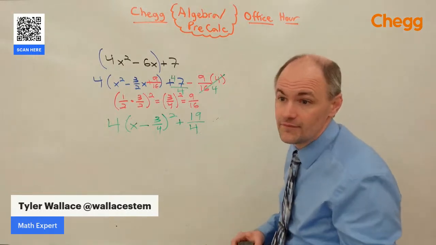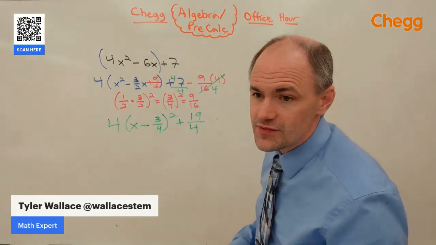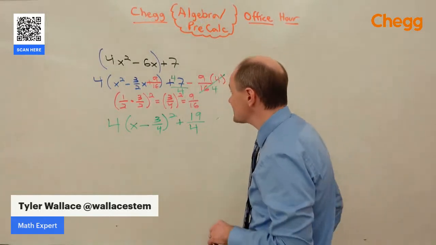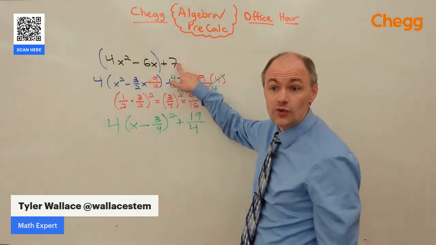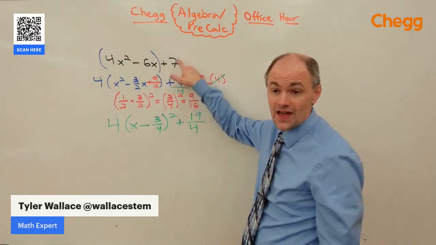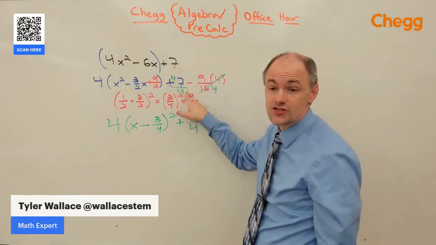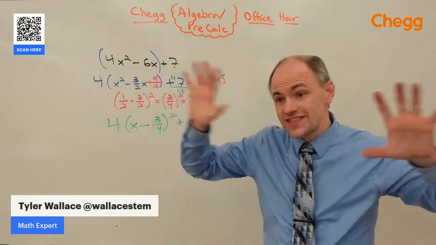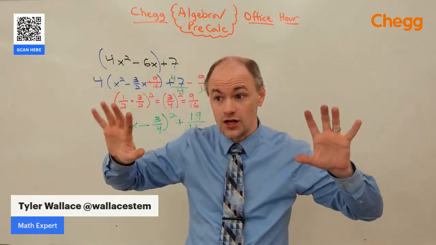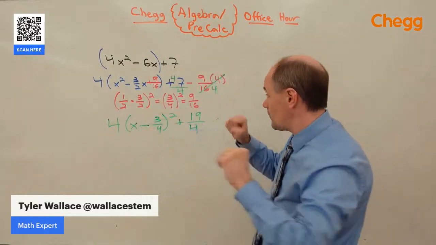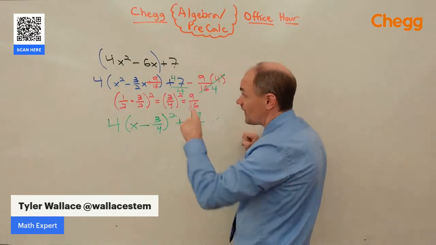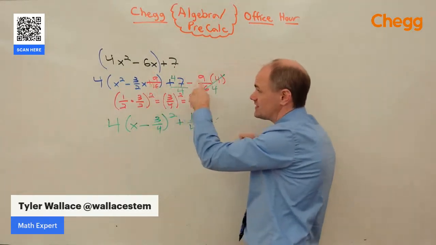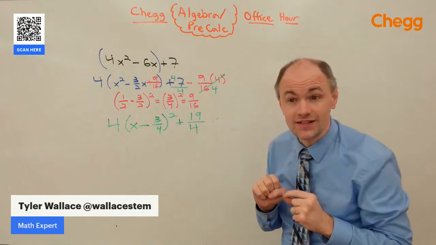All right. Why am I subtracting it from 7? Good point. So we want to stay balanced, right? There's a 7 here in the original problem. I didn't do anything special with that. That's from the original problem. So the idea is, since there's no equal sign, we can't do the same thing to two sides of the equal sign, but we need it to stay balanced. So if I add something in to stay balanced, I also have to subtract it out.